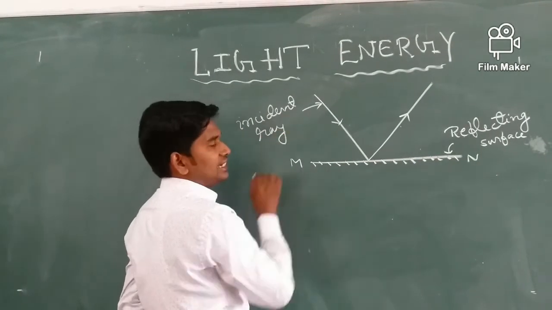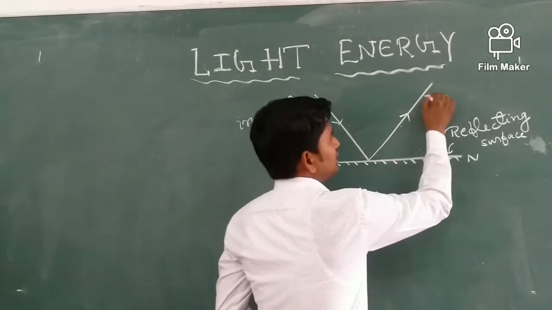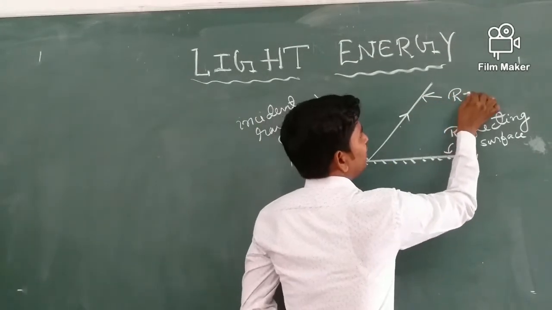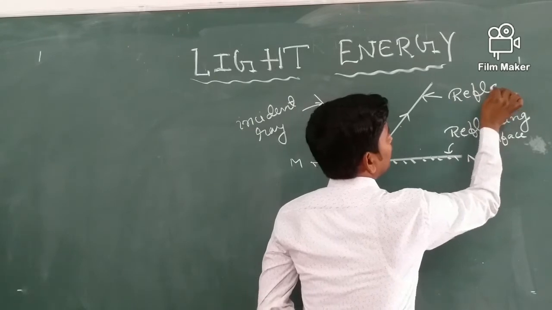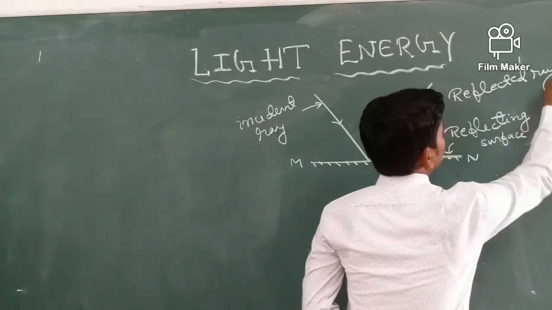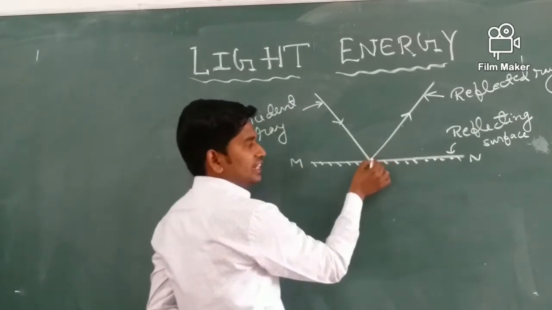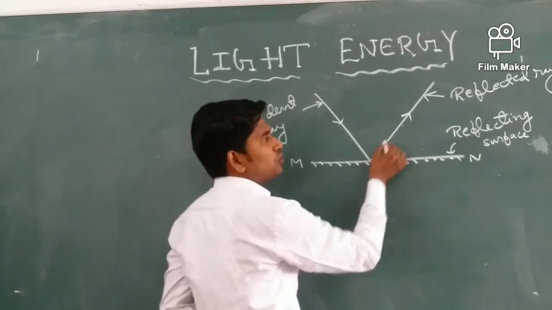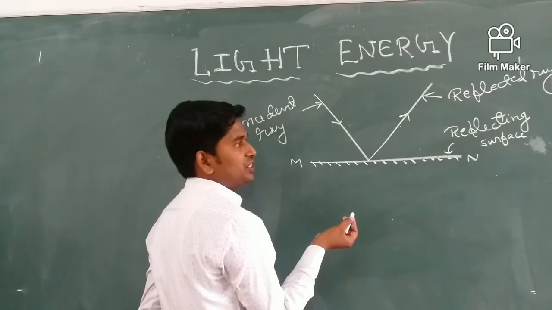This ray is known as reflected ray. It is the ray of light which is bounced back in the same medium.